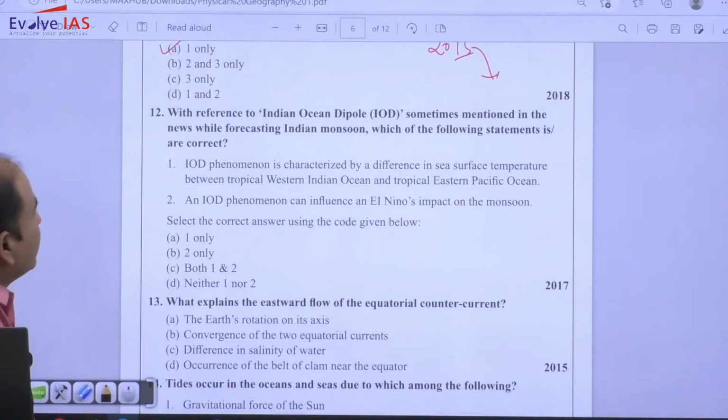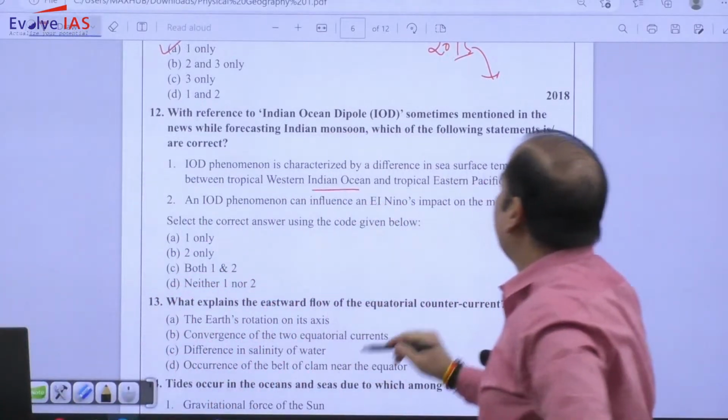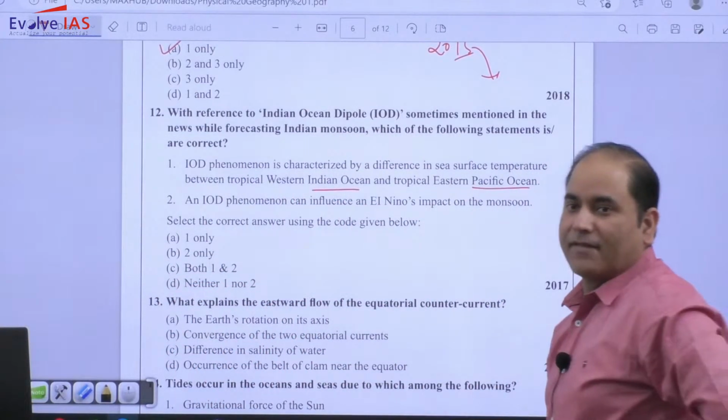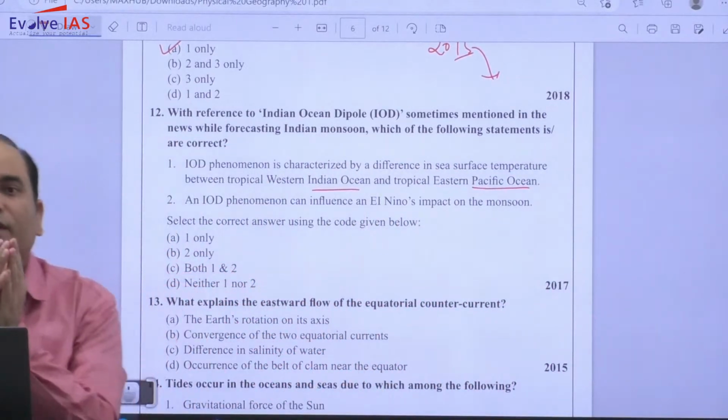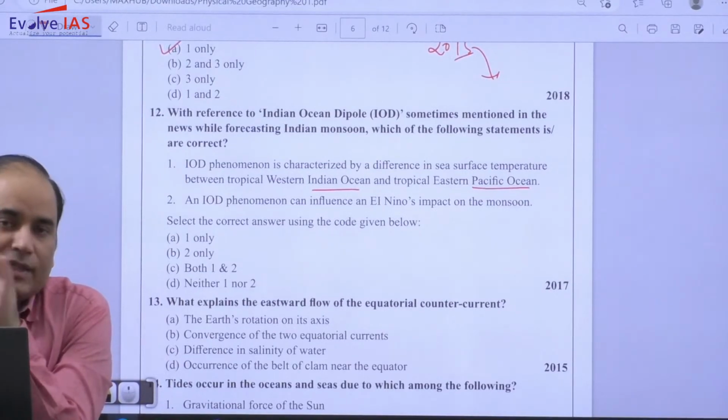Then there was a question in 2017 with reference to the Indian Ocean dipole, sometimes mentioned in the news while forecasting the Indian monsoon. Which of the following statements are correct? Indian Ocean dipole phenomena is characterized by a difference in sea surface temperature between tropical western Indian Ocean and eastern Indian Ocean.